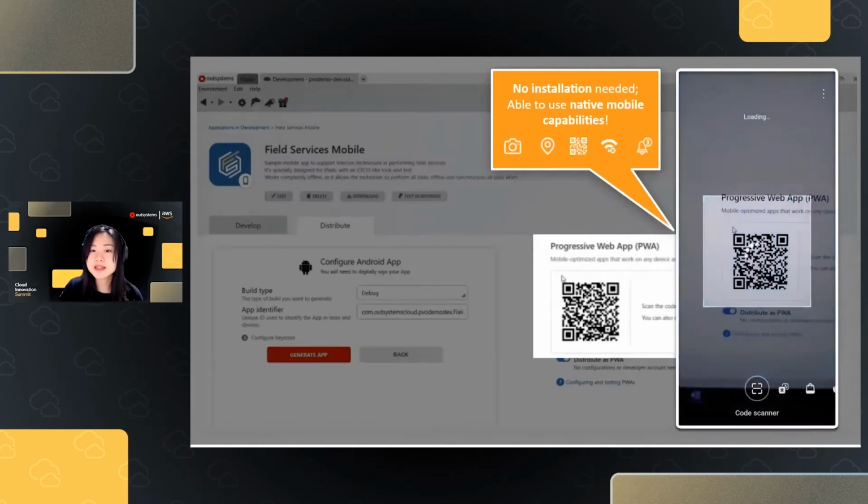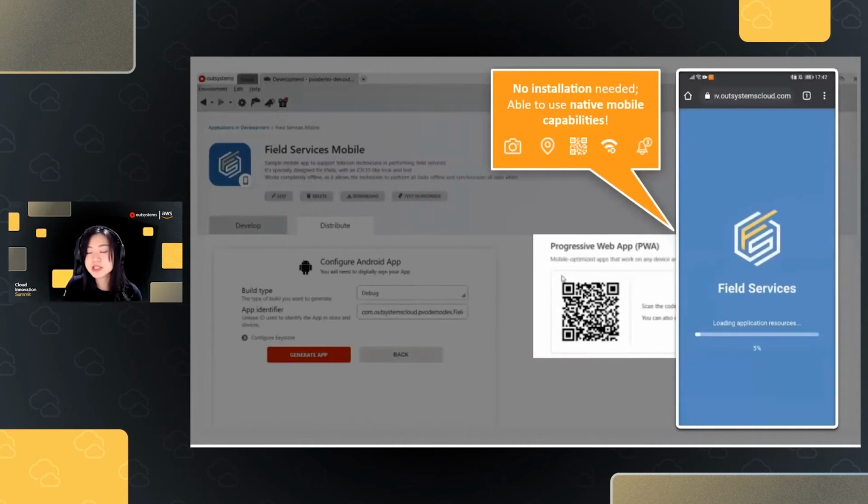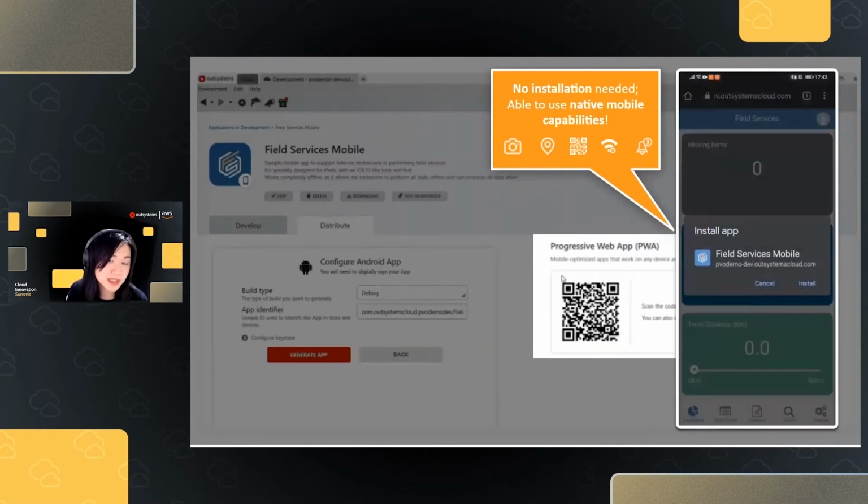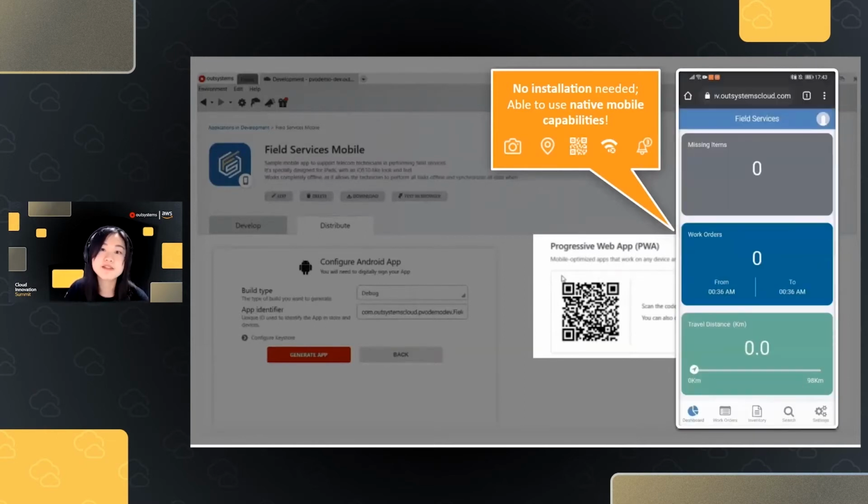Now, on top of that, aside from running this application on my browser, a user could still choose to install that application on their device if they want to. So they're given that choice.